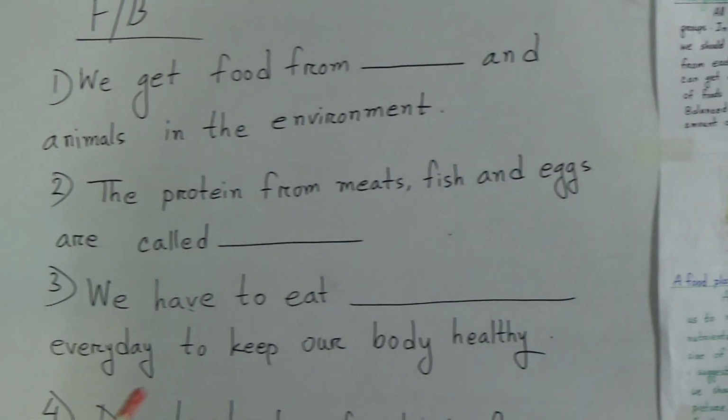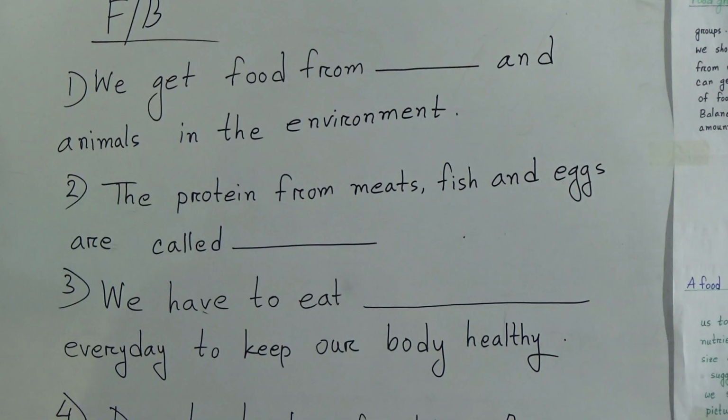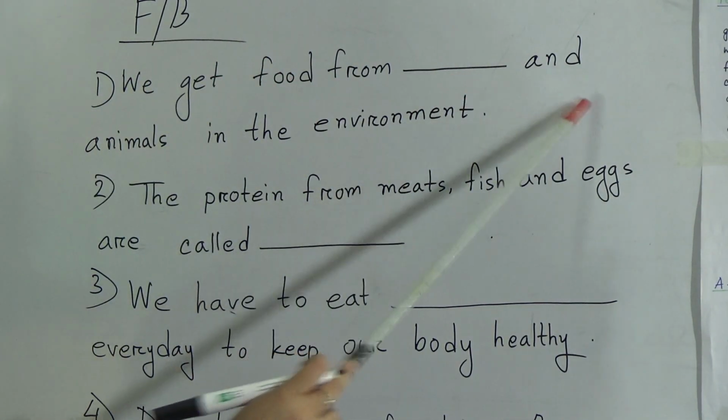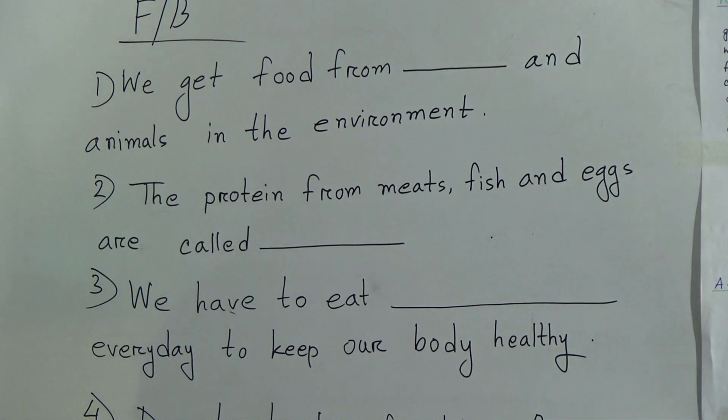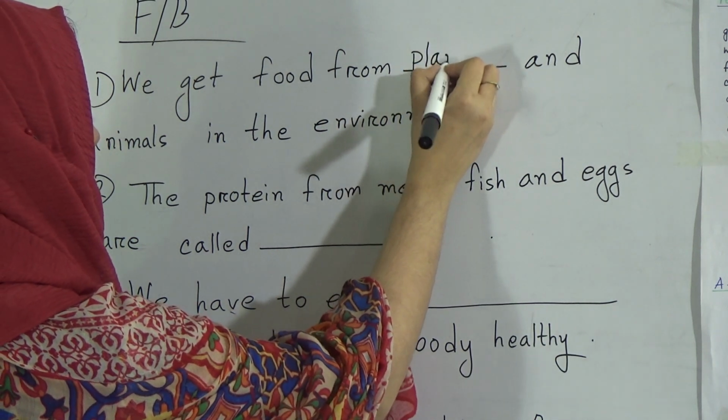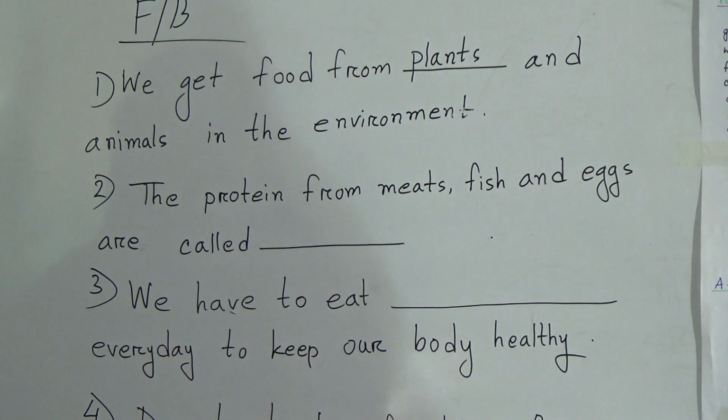Now we will do fill in the blanks. Students, here is fill in the blanks. First fill in the blank: we get food from dash and animals in the environment. We get food from plants. Here will be plants. Plants and animals in the environment.